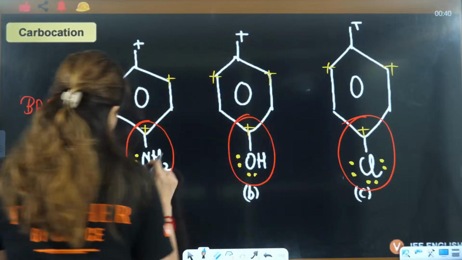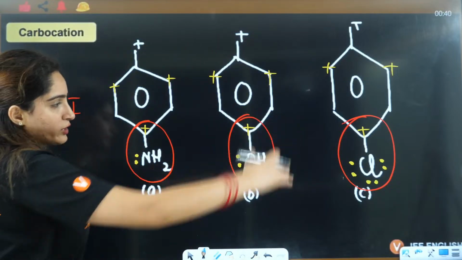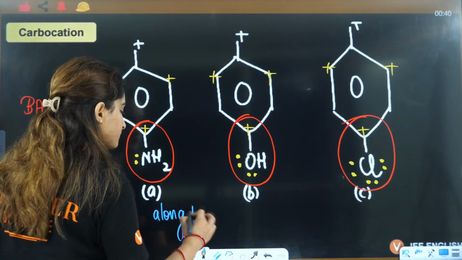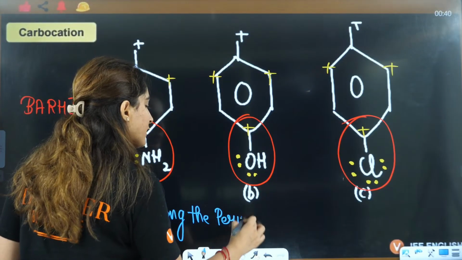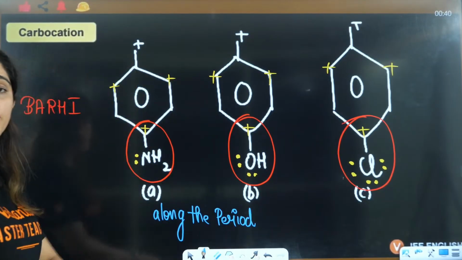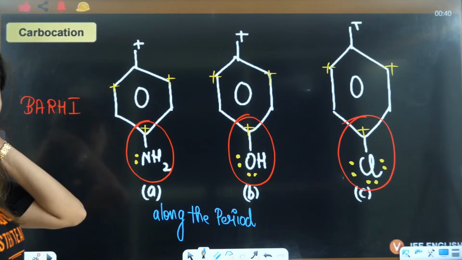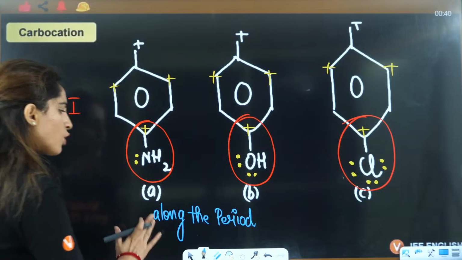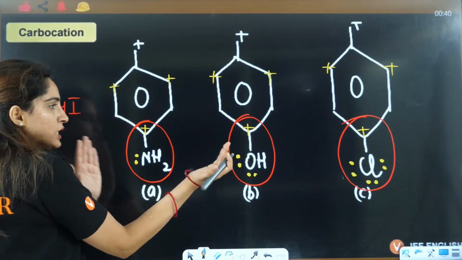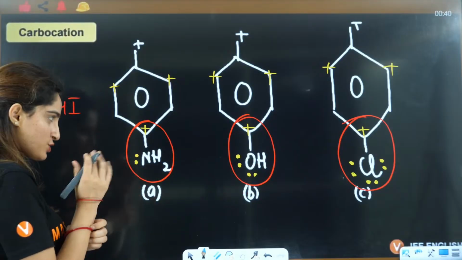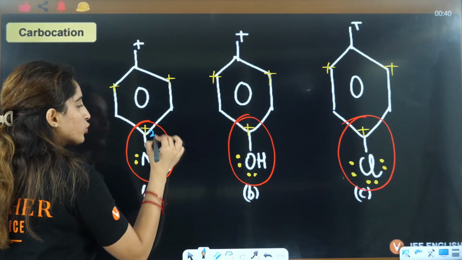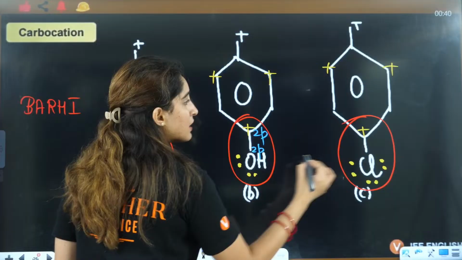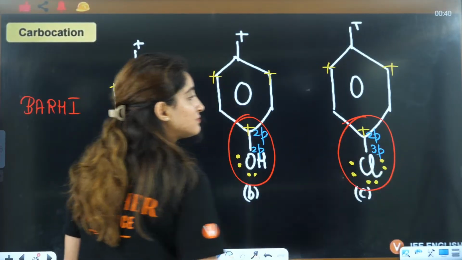Good. See this now. Is this along the period or down the group? This is along the period. Along the period, the extent of electron donation will decrease because of the increasing electronegativity. But no, wait a minute. This is not actually along the period. These belong to a different period. So things will be different here. This will be 2p. This is also 2p. This is 2p. This is also 2p. This is 2p. This is 3p.